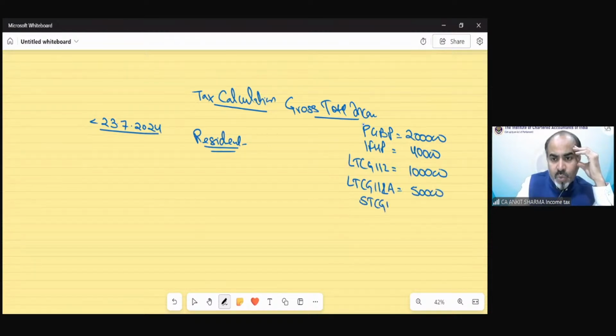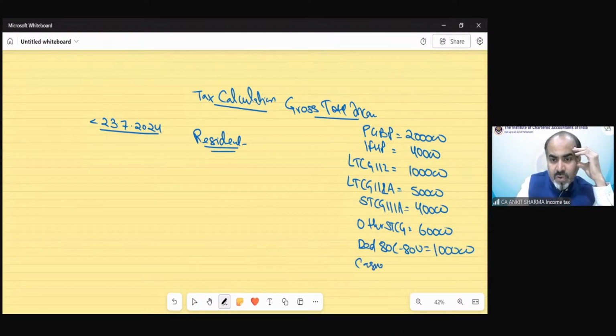Short-term capital gain 111A is 40,000. Other short-term capital gain is suppose 60,000. Deduction under section 80C to 80U is suppose 1 lakh.